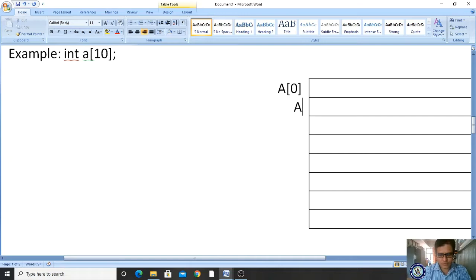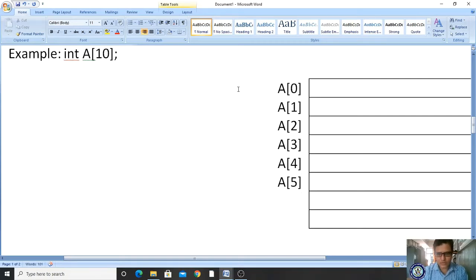Now A of 1. Let me make it a capital A, don't get confused. Here it is A of 2, and it is A of 3, and it is A of 4, and it is A of 5, and so on.